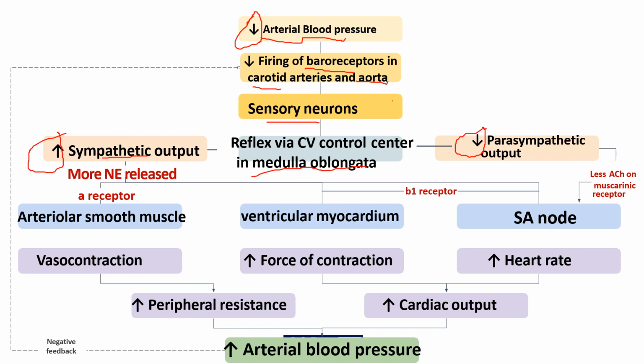So the body has to increase the sympathetic pathway to increase the blood pressure, and decrease the parasympathetic pathway so that the blood pressure will be increased.